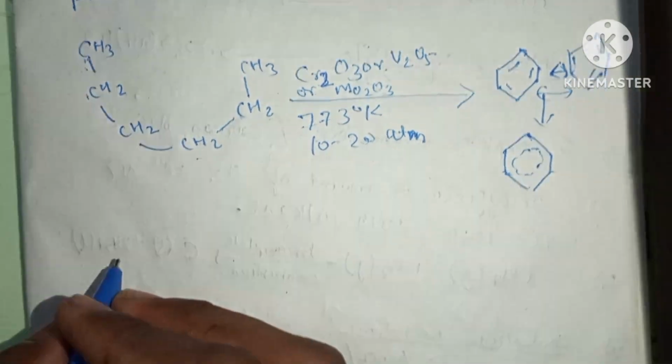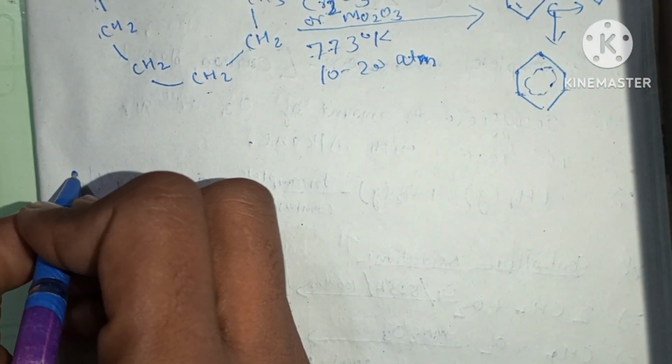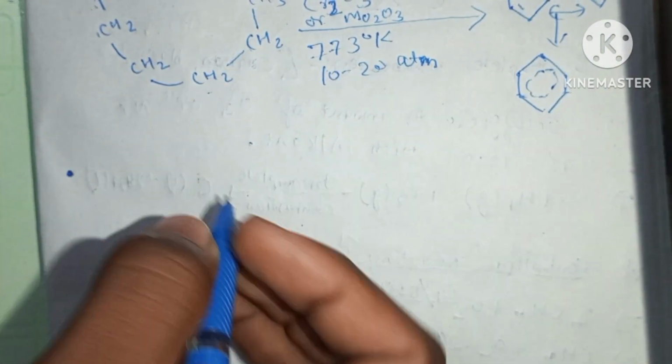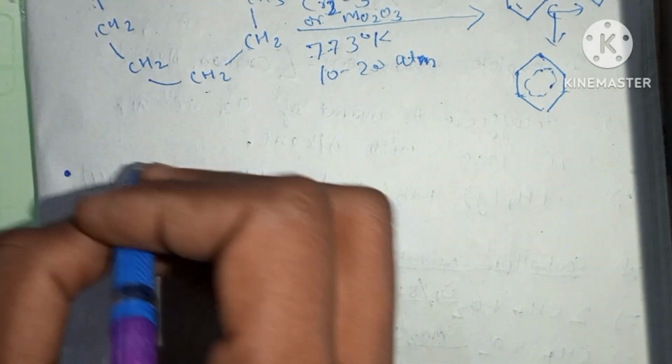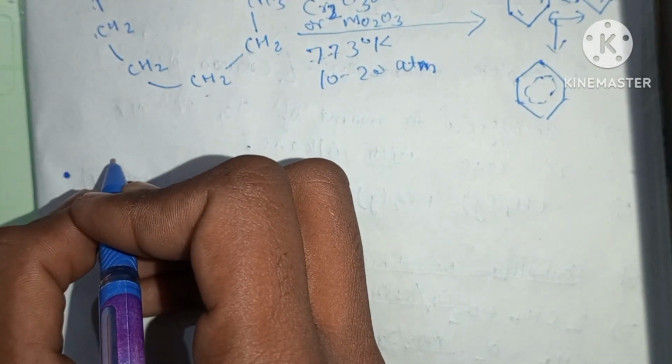Now we will see another property, the properties of methane.